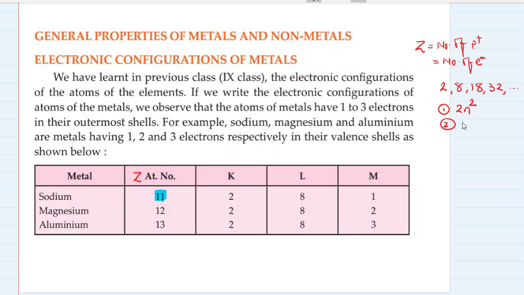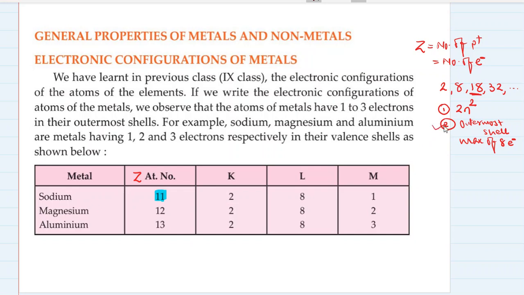The second rule is that the outermost shell can have a maximum of 8 electrons. The outermost shell cannot have more than 8 electrons. So if an element has 3 shells, it cannot have 18 electrons in the third shell.